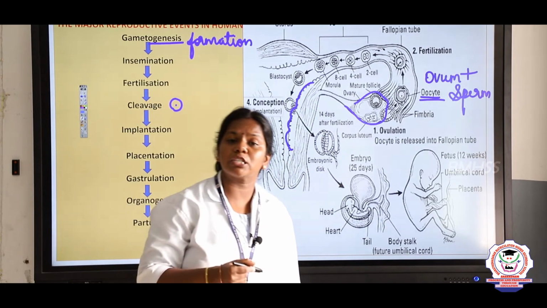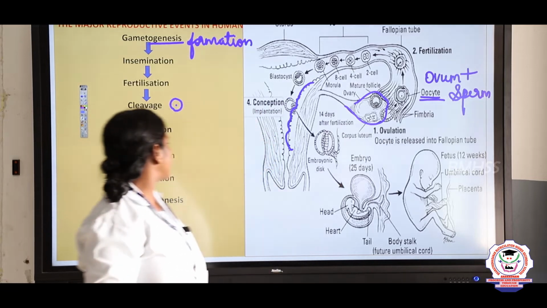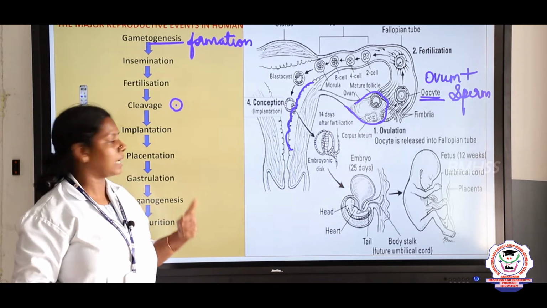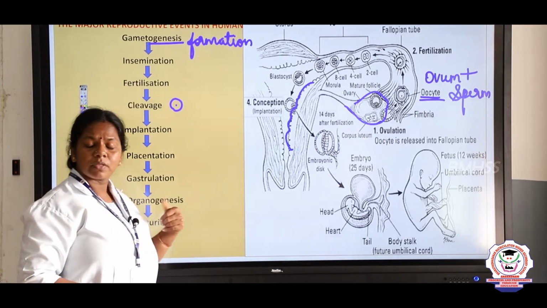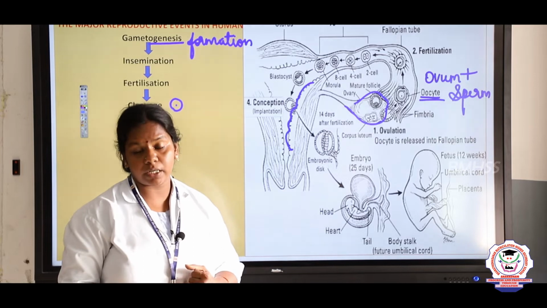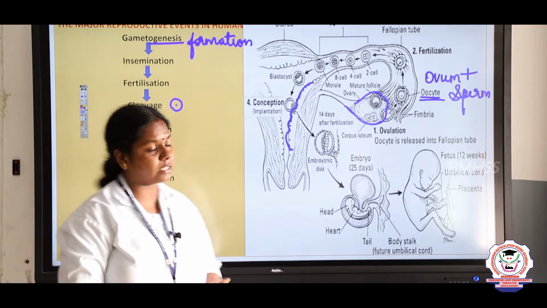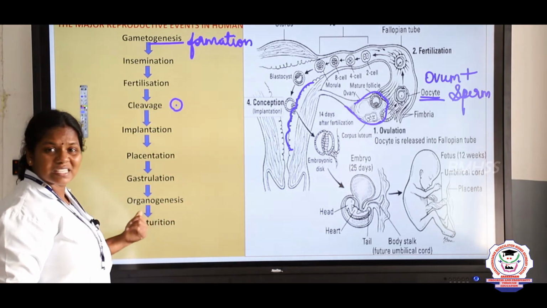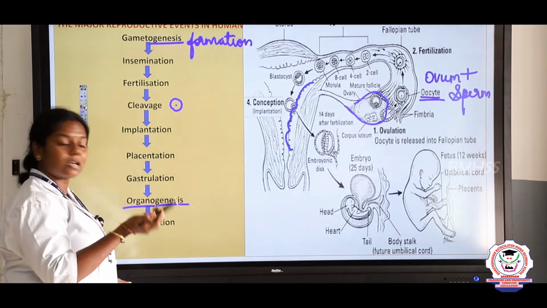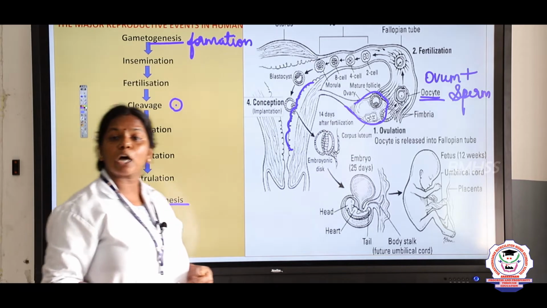The process of attachment we call implantation, and placentation, formation of the placenta, and gastrulation, that is formation of the germ layers, that is ectoderm, endoderm and mesoderm, and organogenesis. Genesis means formation, formation of organs, how the organs are formed, and finally parturition.